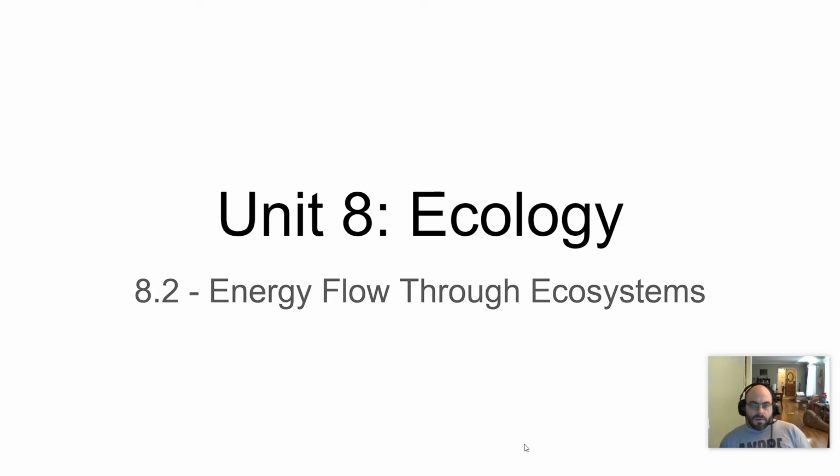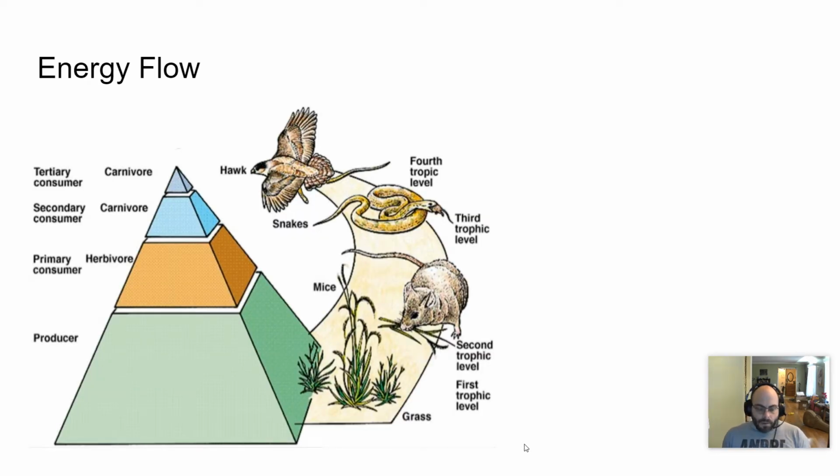All right, this video will be looking at energy flow through ecosystems, part 8.2 of Unit 8, Ecology, AP Biology. Moving on, we're going to be dealing primarily with energy flow, this idea that energy flows through the ecosystem originating in the sun or with the sun and then making its way to all of the living things in that ecosystem through means of either capturing that energy, producing food, or eating that food from eating other organisms in order